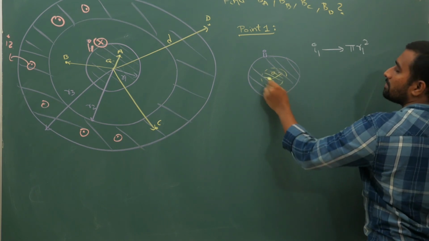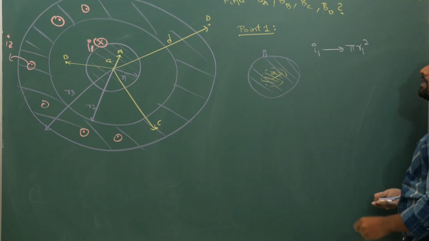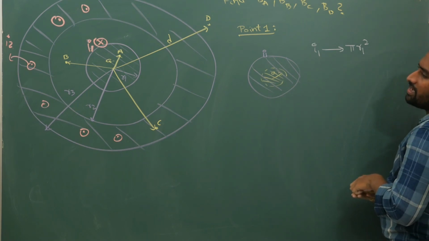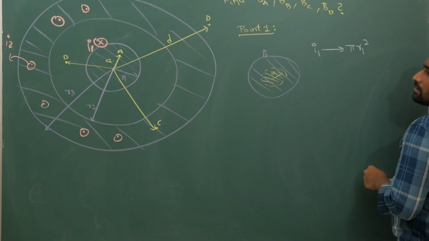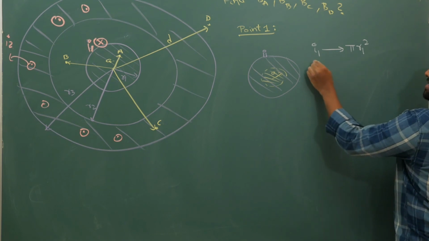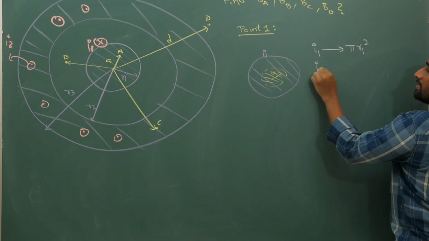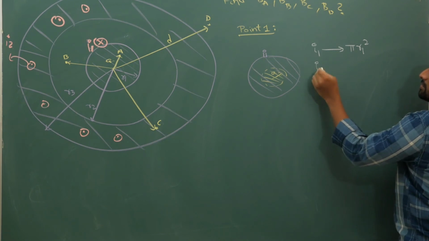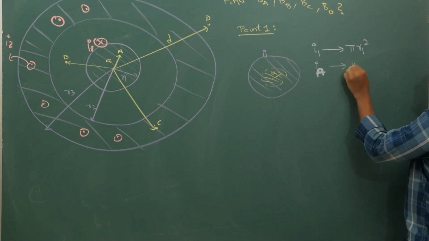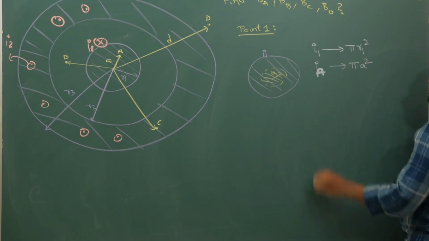This shaded portion is the only enclosed current. So if I call that IA, the enclosed current till point A is going across an area of pi a square.